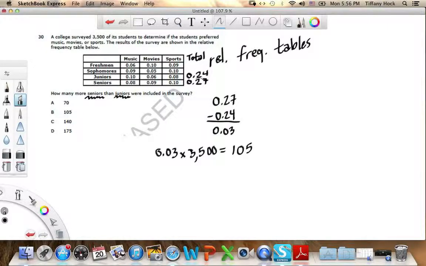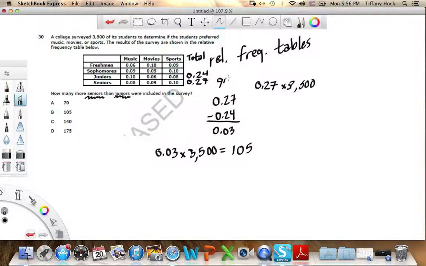Another way you could do it would be to figure out what 27% of 3,500 is. So in our calculator, we would plug in 0.27 times 3,500. This would tell us the actual number of seniors. If I plug that in my calculator, that gives me a total of 945.